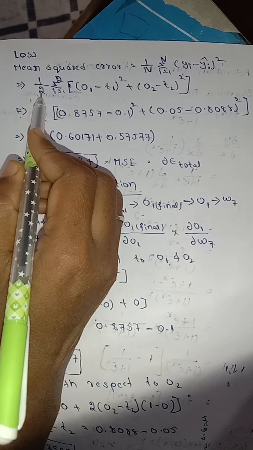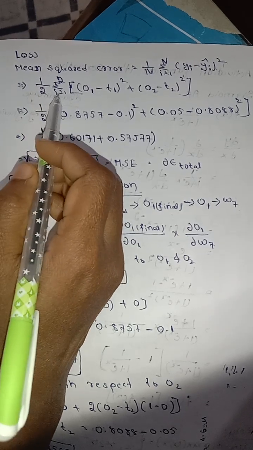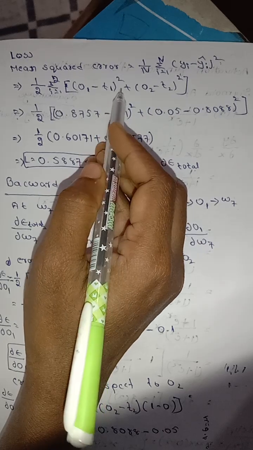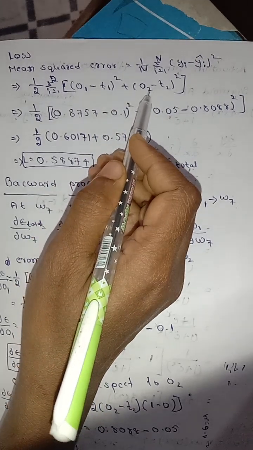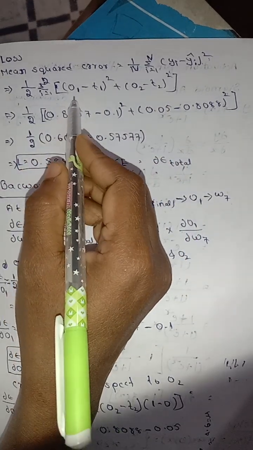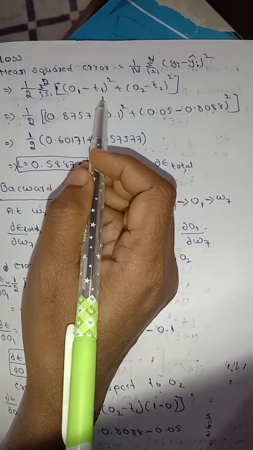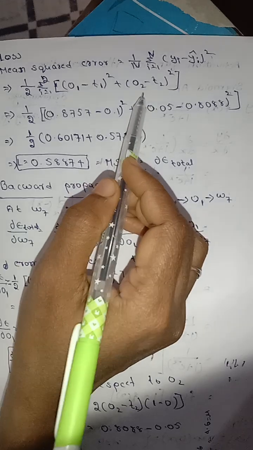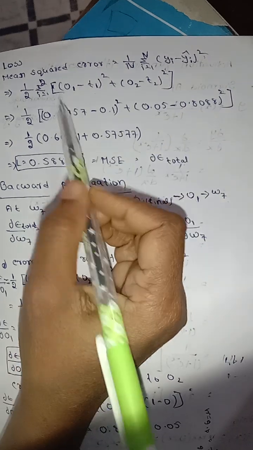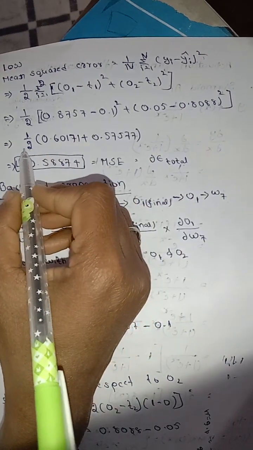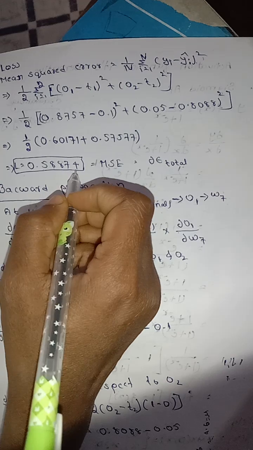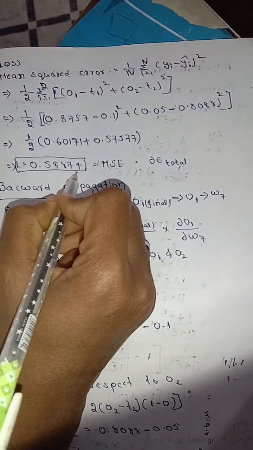We have two values, that is 1 by 2 summation i equals 1 to 2, actual value minus predicted value whole square, plus actual value minus predicted value whole square. So we have the O1 value and target value 0.1, O2 value is 0.005, T2 is 0.8088. After this calculation, the loss is 0.58874. This is the forward propagation loss.